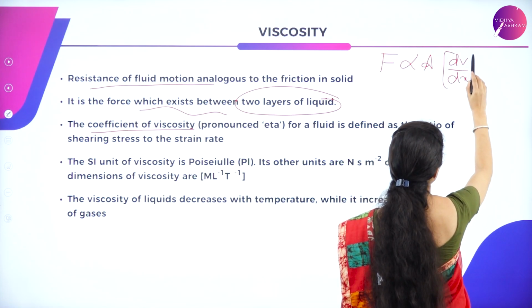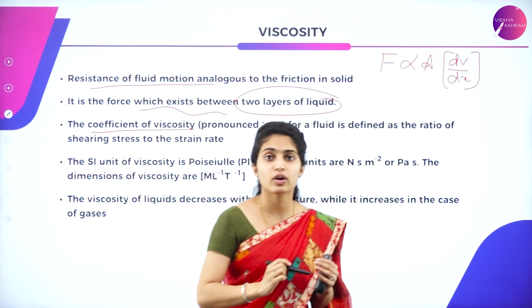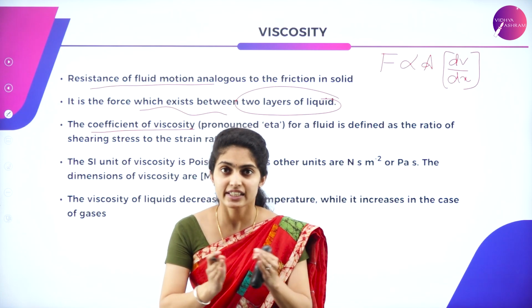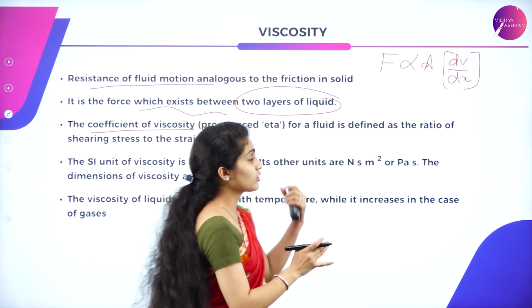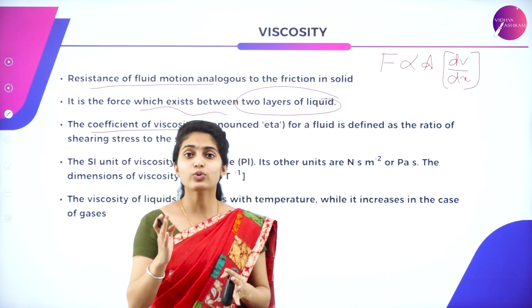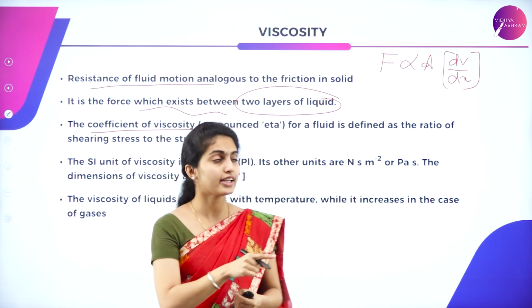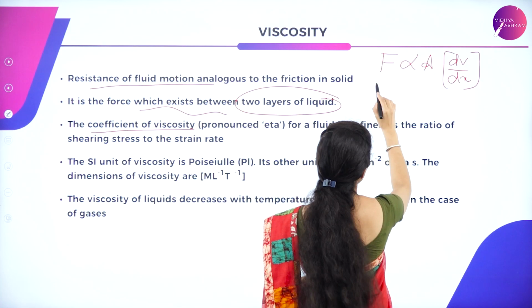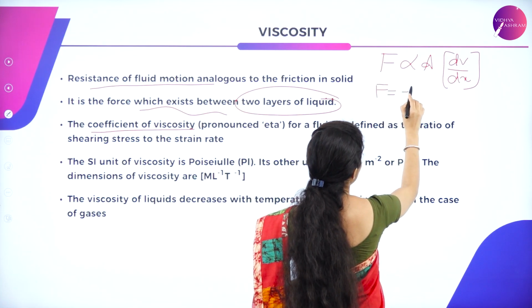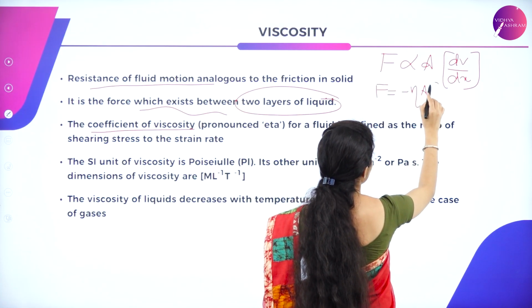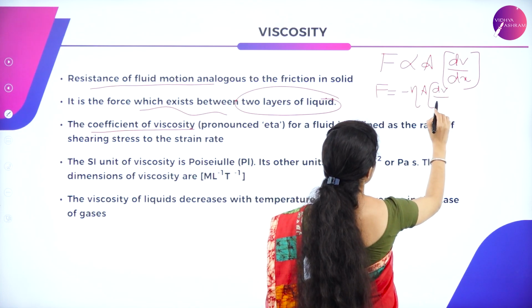Velocity gradient is nothing but the change in velocity over a certain displacement. So that is all about velocity gradient. When you remove the proportionality constant, you get F equals minus eta A dV by dx.